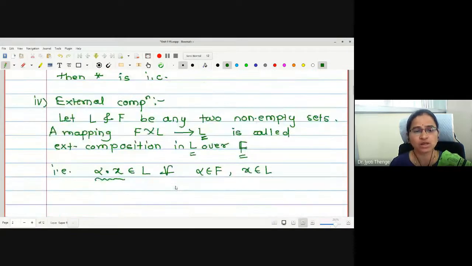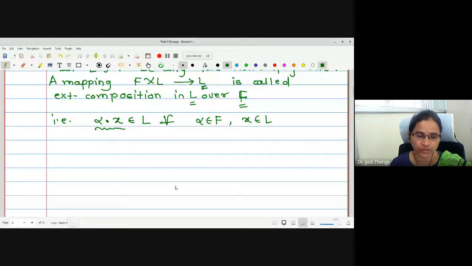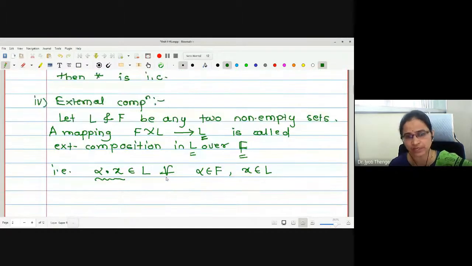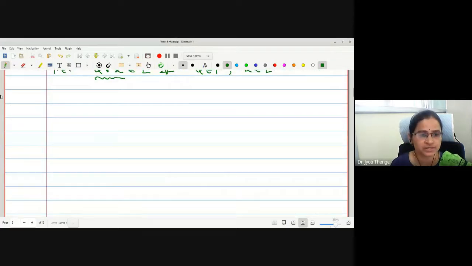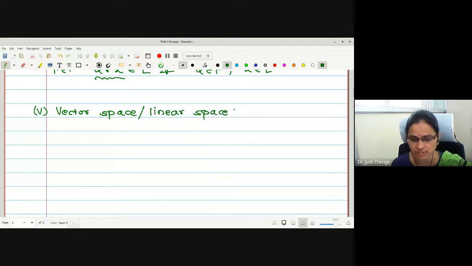That is, on a set V, we want to define two operations, addition and scalar multiplication. Addition will be an internal composition and scalar multiplication will be an external composition. Let us have a look at the definition again. This is vector space, or one can write linear space. Both the definitions are the same.